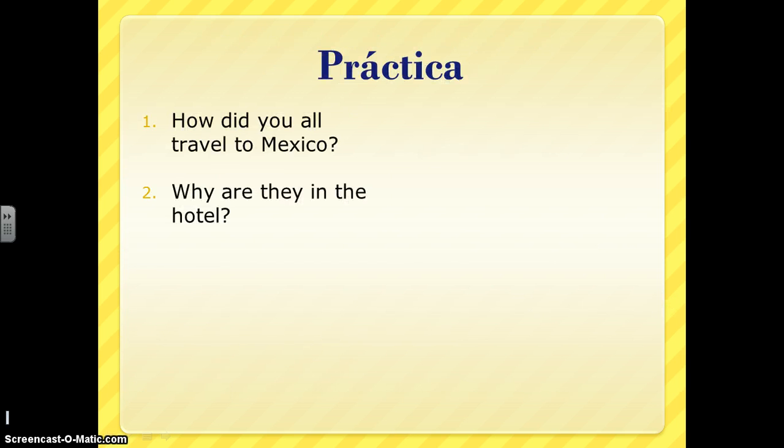Alright, so here's an opportunity to practice. How did you all travel to Mexico? Now that did is going to be included in your verb. So you've got your question word how, your verb to travel, and then to Mexico. Alright, and then why are they in the hotel? Again, your question word, and then think about when we're talking about location. So go ahead and hit pause and write those questions out now.